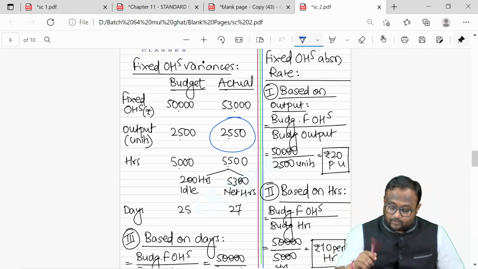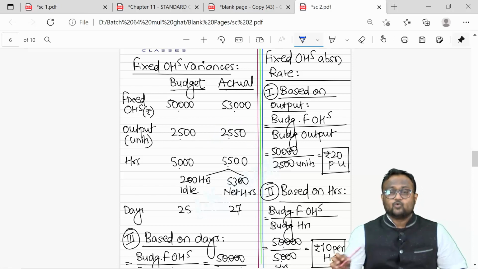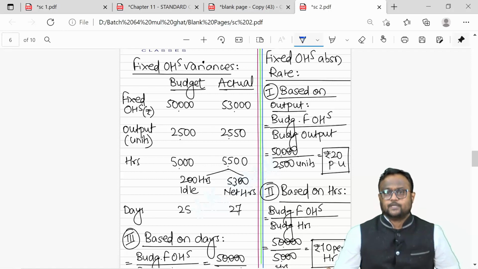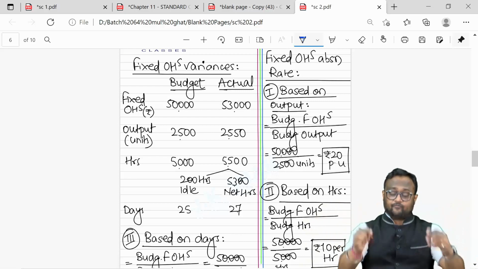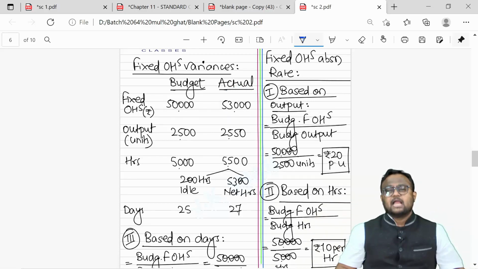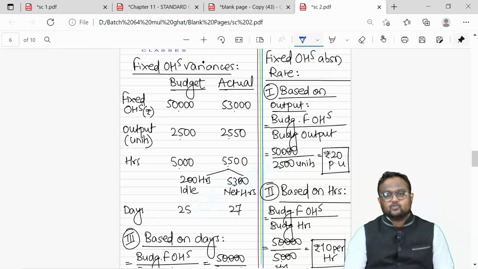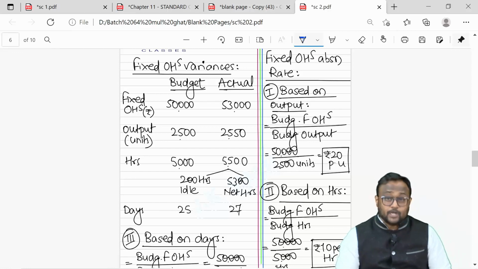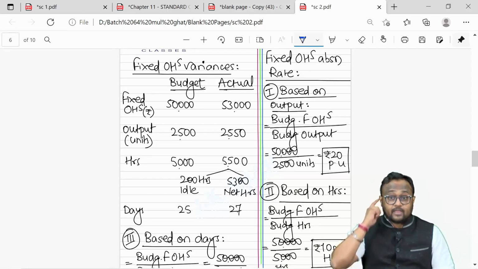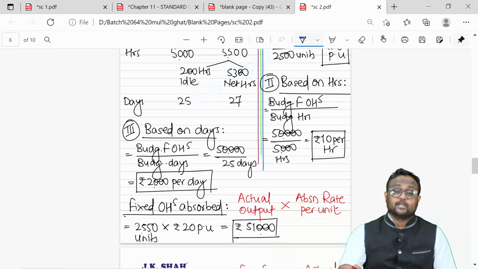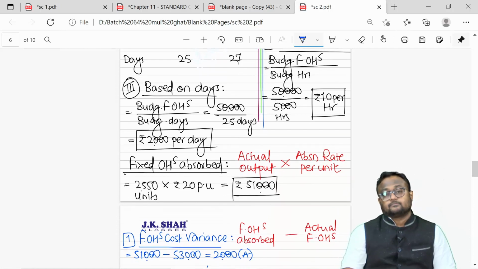But I actually managed to produce 2,550. So 2,550 into 20, 51,000 is the amount that is recovered by you. So you absorb 51,000, against that you incurred 53,000. If you have incurred 53,000, you should have recovered 53,000, but you could absorb only 51,000. 2,000 you couldn't absorb. That was your first variance, fixed overhead cost variance. Basically, it was under absorption.